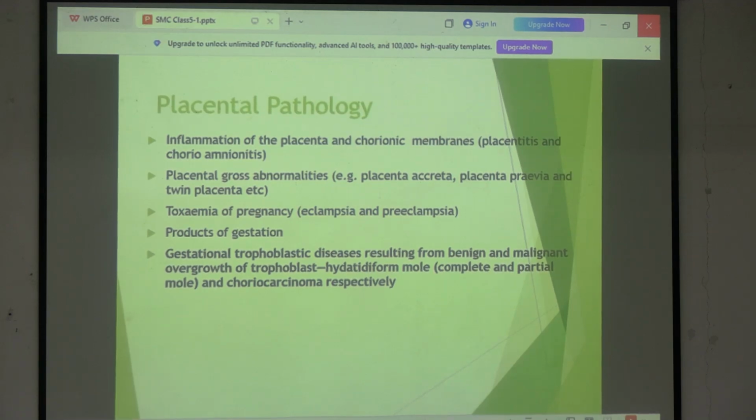So of all the pathologies that I have listed here, today's topic of discussion will be the gestational trophoblastic disease, that is when there is abnormal proliferation of trophoblast. Okay?